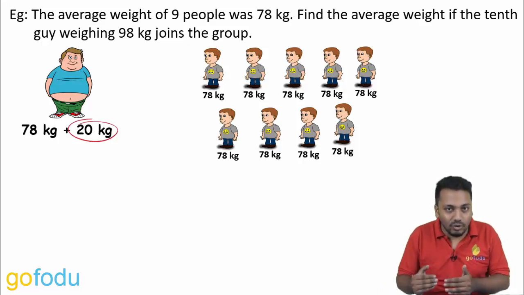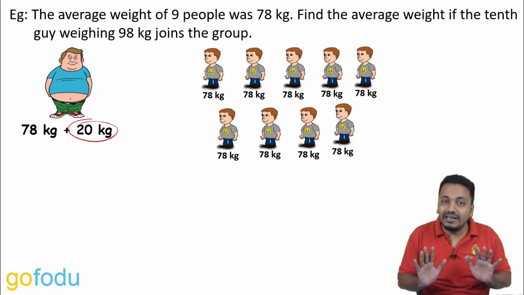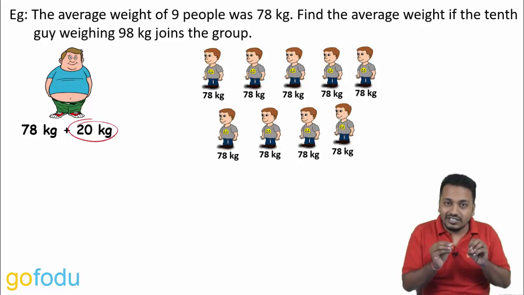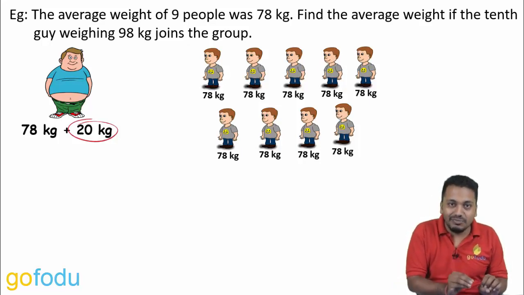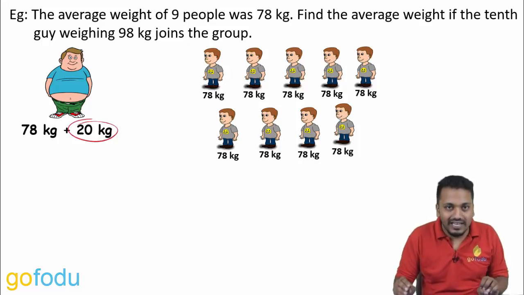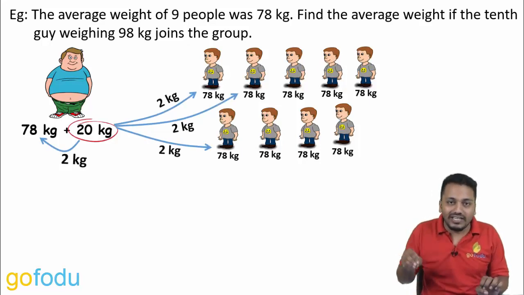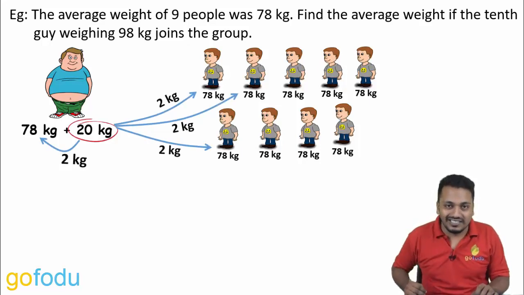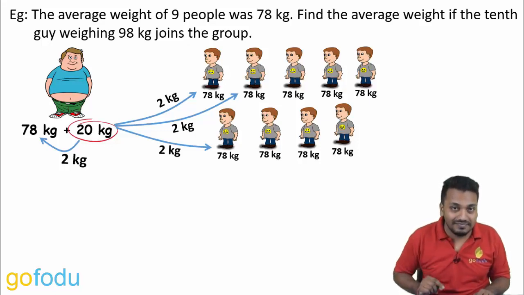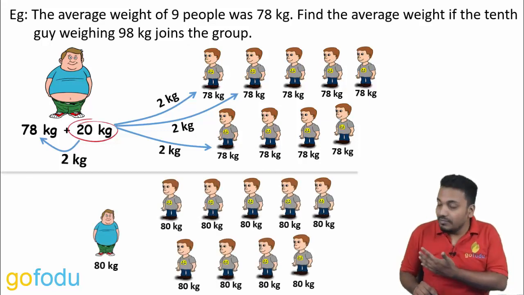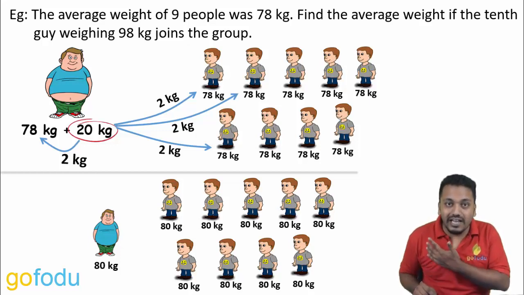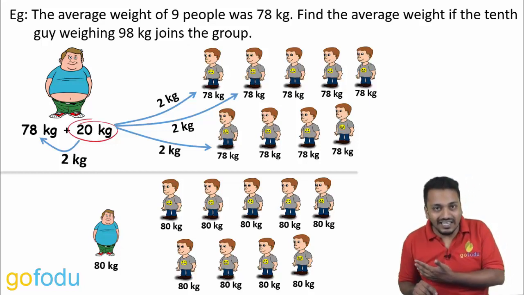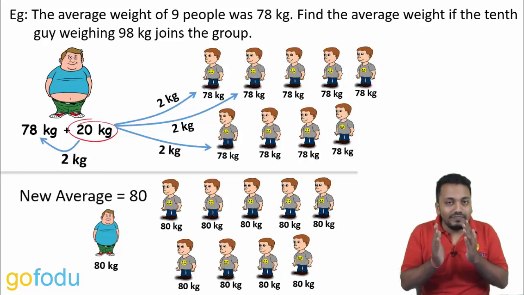After the new boy has joined, there are total 10 members and this surplus 20 kg is distributed between 10 members. Each will get 20 upon 10, that is 2 kgs, including the new boy himself. So this will be the new scenario where every member will be of 80 kg, bringing the new average to 80 only.